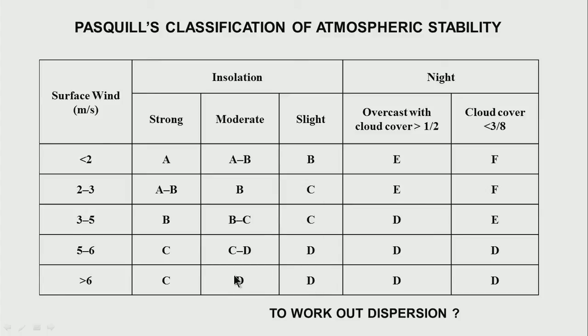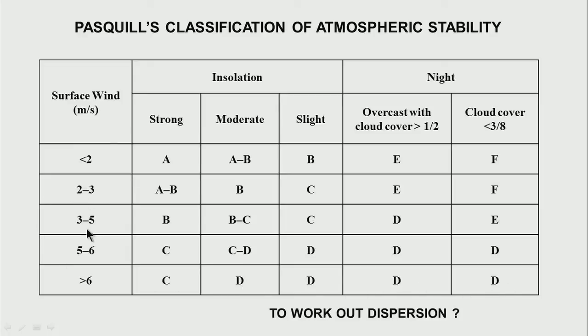That means the insolation is so small that it is something like slightly stable over here, and at night when I have large wind, well, it is almost like slightly stable, because I am not able to get the decreasing gradient over here. Therefore, when I have high wind conditions, I have something like almost near neutral or slightly stable.